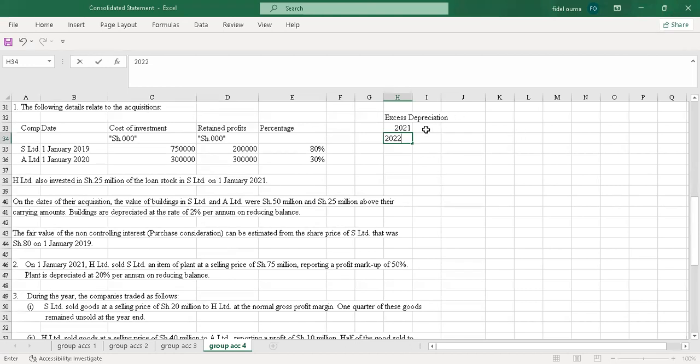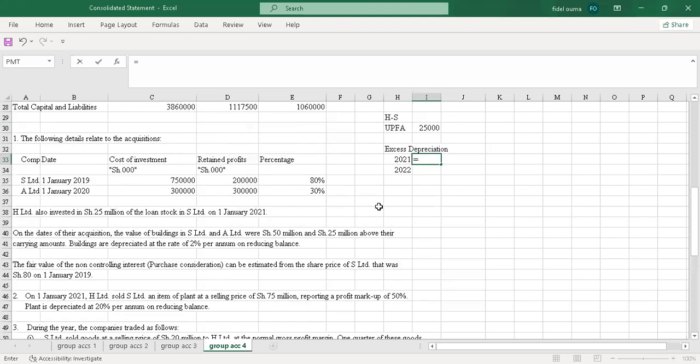So for 2021, I'll pick the 20%. But remember, it was on a reducing balance. So I'll multiply. The excess depreciation is on UPFA, the cost, not the selling price of the item. Then for the second year, it will now be this minus this.